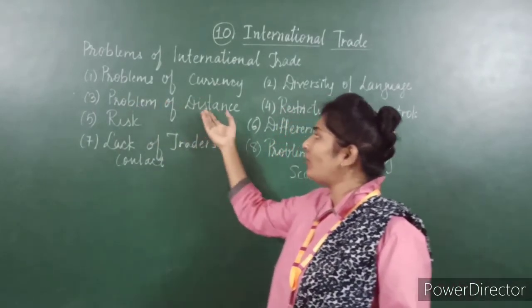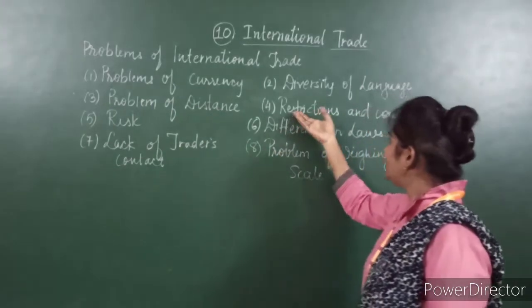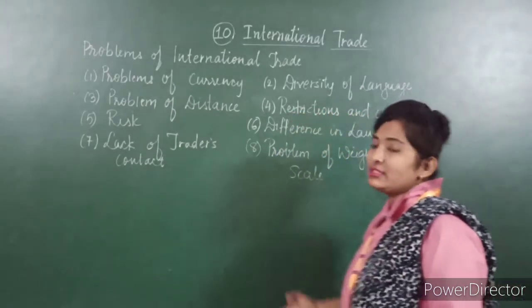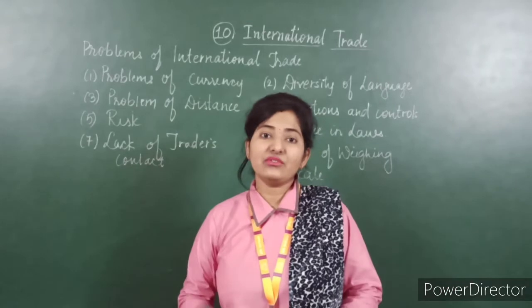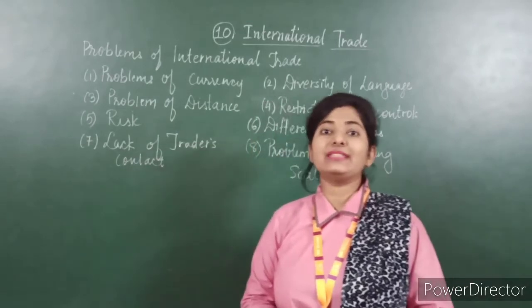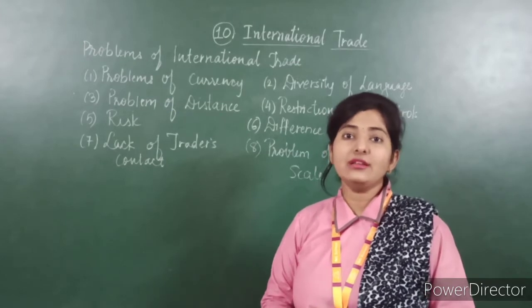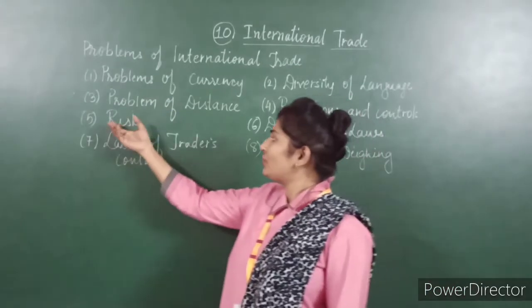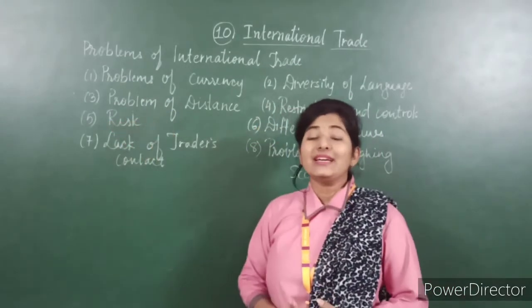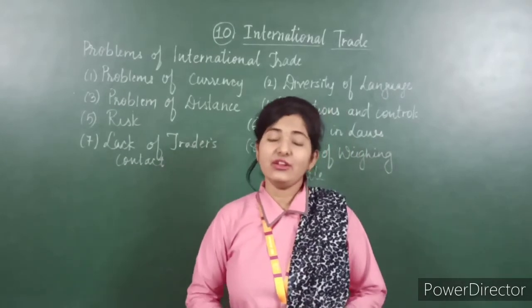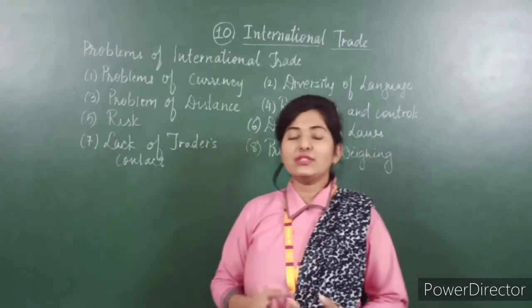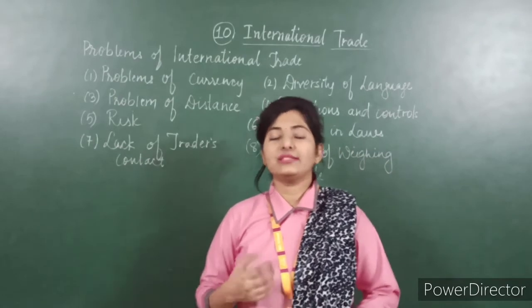So third is problem of distance. Then fourth, restrictions and control. Different countries have different restrictions and control as per their trade policy, or you can say as per economic or political policies. So fifth is risk. So risk is there in international trade, or you can say that goods are transported through sea routes.